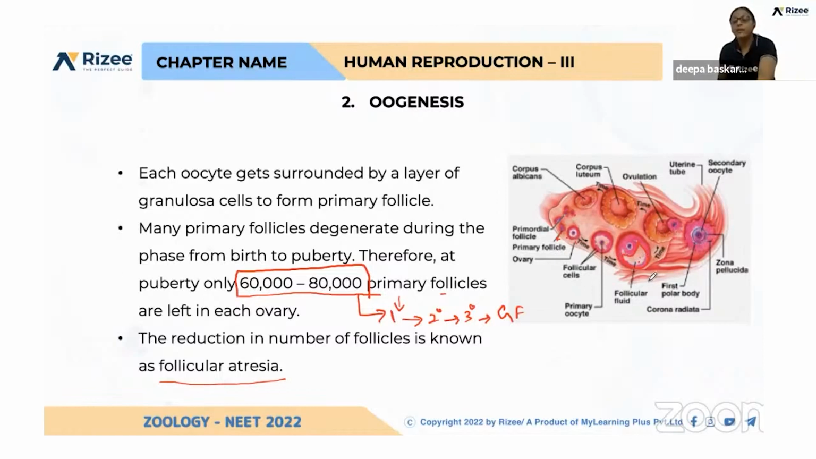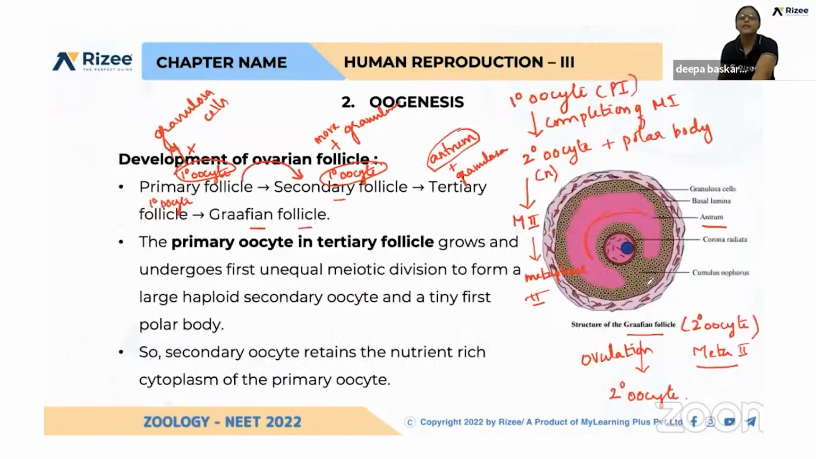And again, this primary oocyte, which is getting arrested in prophase 1, after formation of tertiary follicle, it is completing the meiosis 1. So we know that meiosis 1 is reductional division. So this primary oocyte, which is having diploid number of chromosomes, is getting reduced to haploid number in secondary oocyte. Got it? So now this is called as Graafian follicle. In Graafian follicle, these changes are happening.